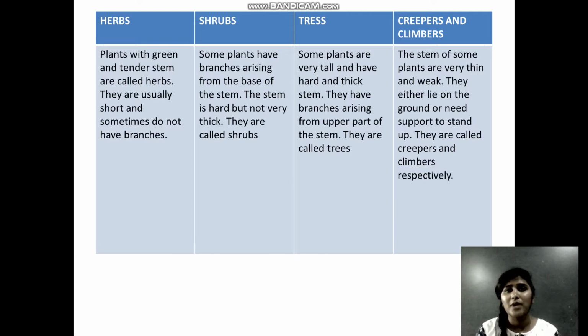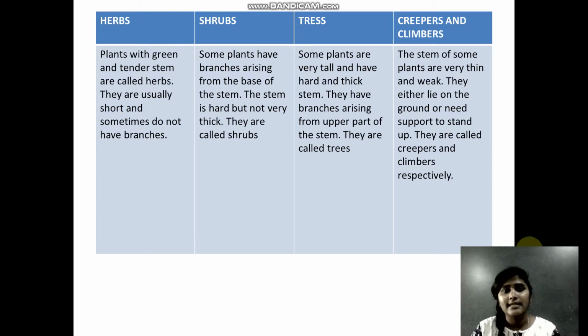The next one is trees. Remember, trees are very tall and they have a hard and thick stem. From the top of these stems you have branches arising from the upper part of the stem. These are called trees. Examples can be what? Yes, mango tree, banyan tree, peepal tree, anything you can say for example.